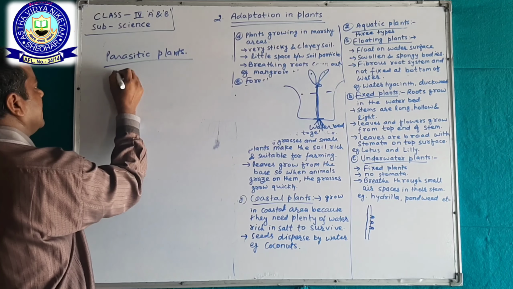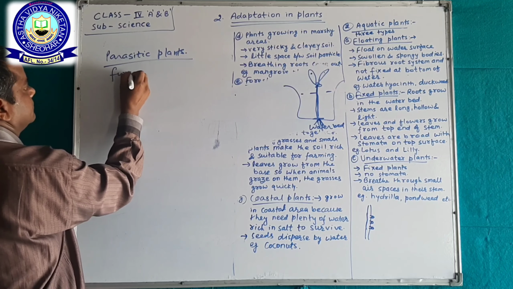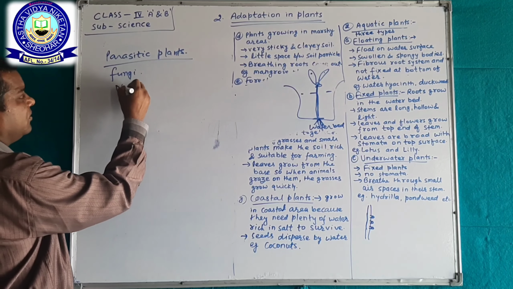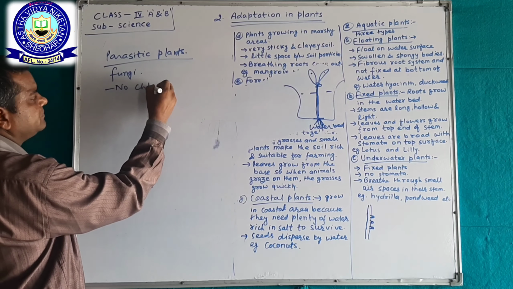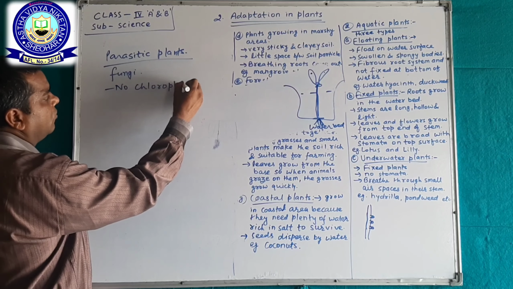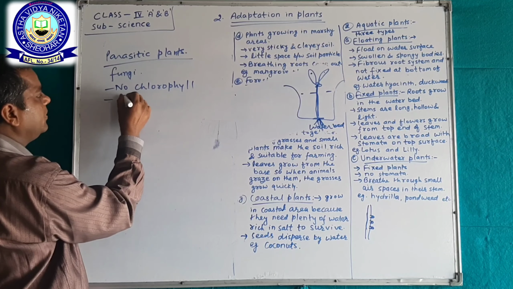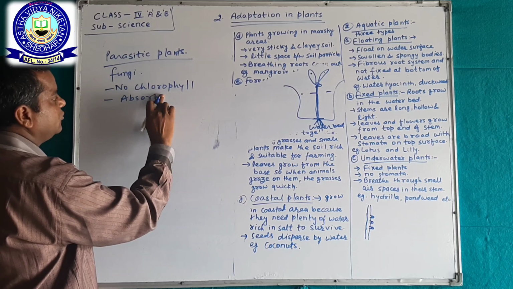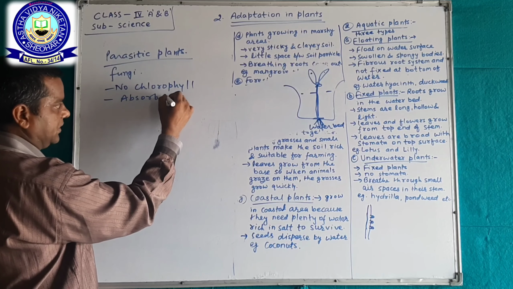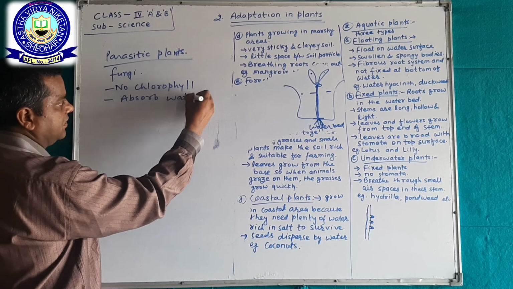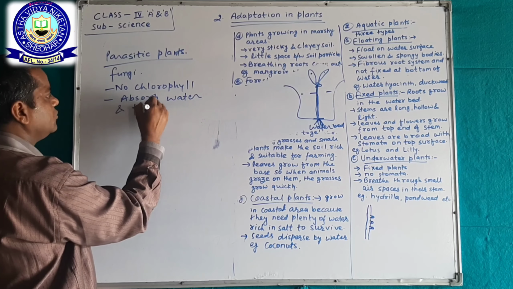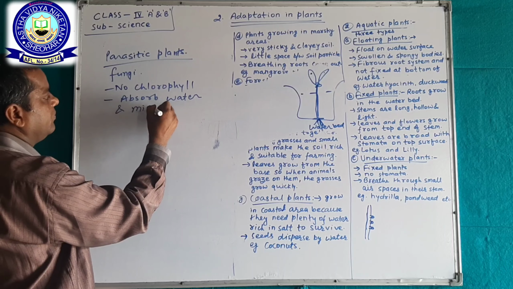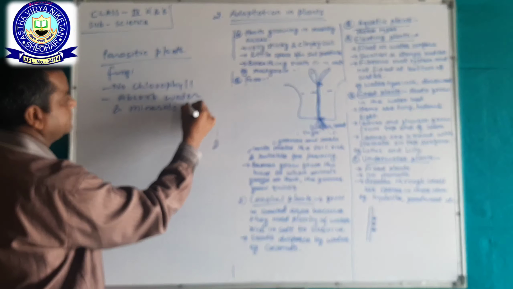Okay, as for example, fungi. See, fungi have no chlorophyll. Okay, they only absorb food, water and minerals from soil.